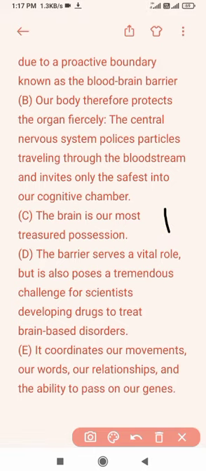And after that, we need to find why the brain is our most treasured possession. It is introduced in E. Why is the brain important? It is introduced in E because it coordinates our movements, our words, our relationships, and the ability to pass our genes. It here refers to the brain. So this is our second sentence.